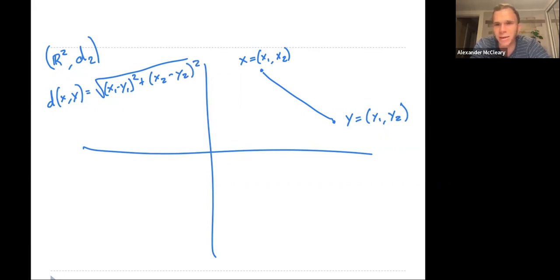It's a bit tedious. But there are also other metrics we can define on this set here, R2. There's something called the Manhattan metric as well. So this here is the Euclidean metric.